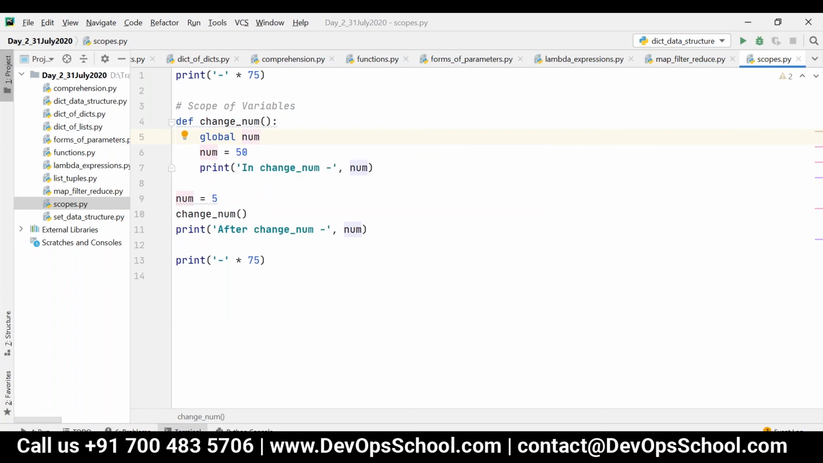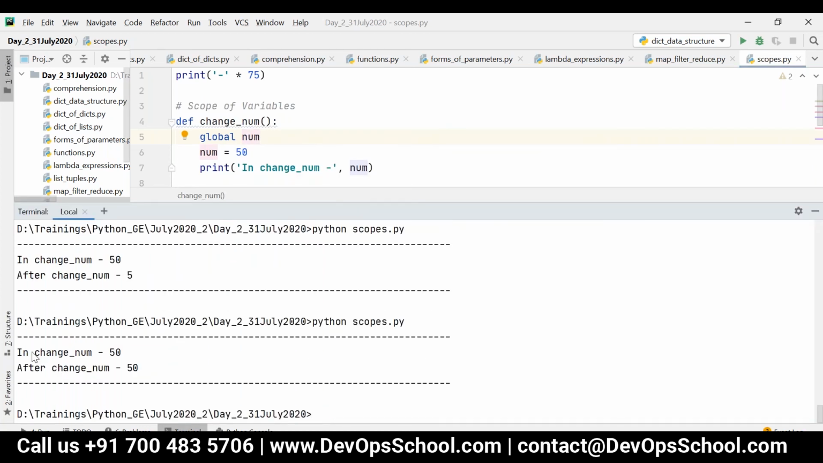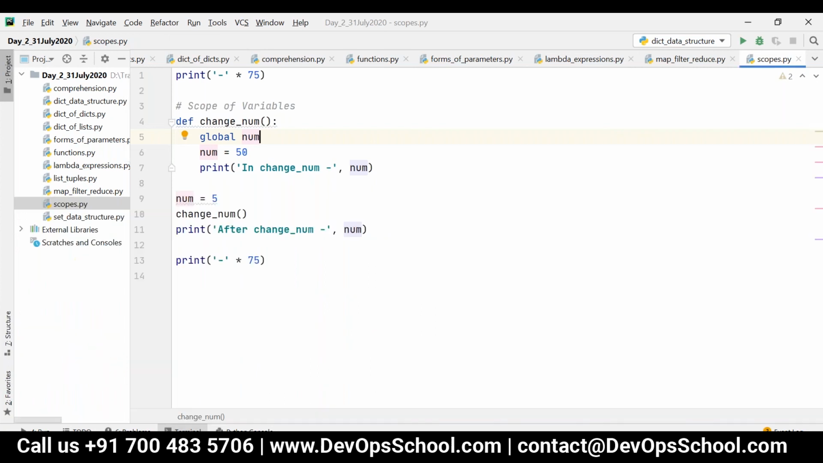So in this case, what will happen? You can see in change num it is 50, after change num it is 50. So this makes the reference num public. If you make any changes to the variable, that will be reflected even outside the function.